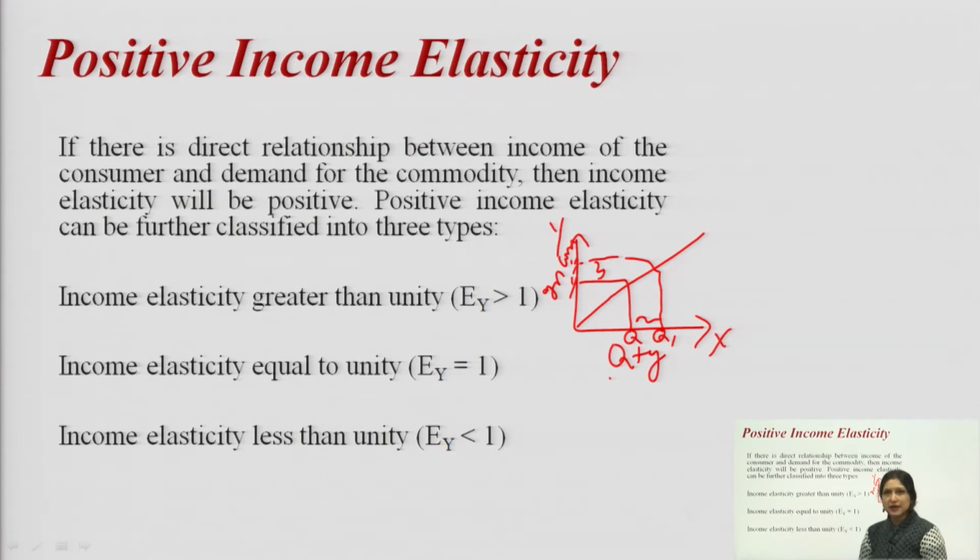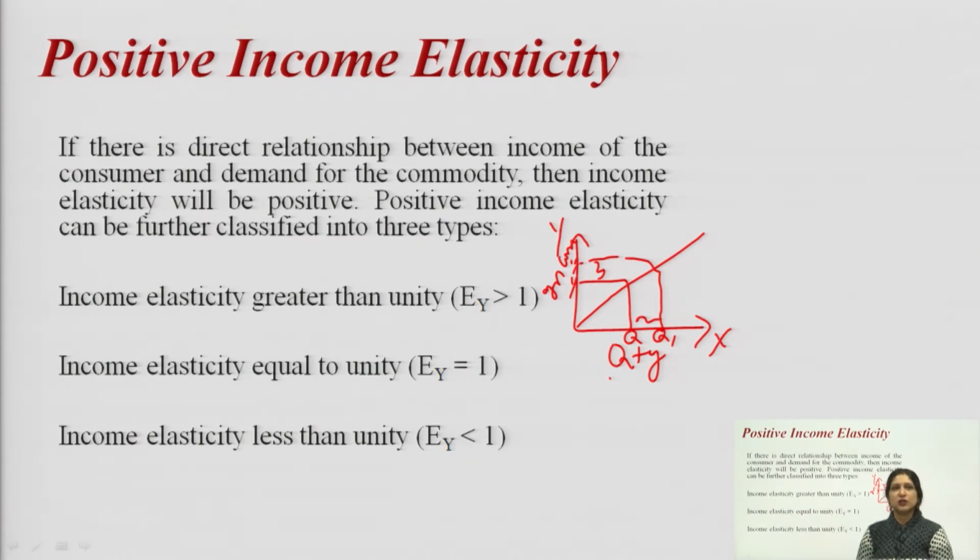Then comes the second type, that is income elasticity equal to unity. In this case, the percentage change in quantity demanded will be equal to the percentage change in income. It means if the income increases by 10%, then the quantity demanded will also change by 10%.